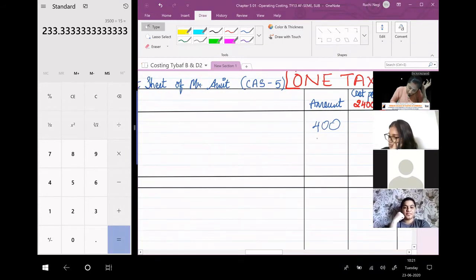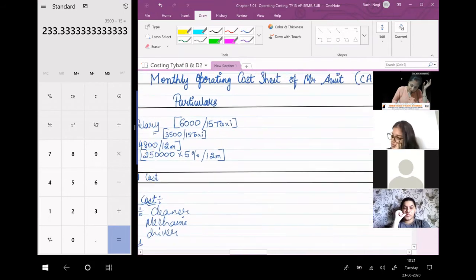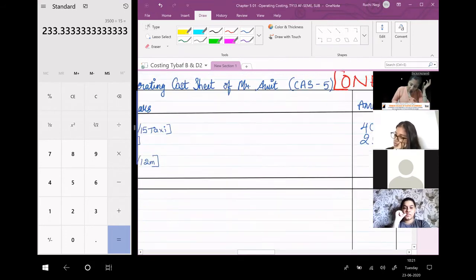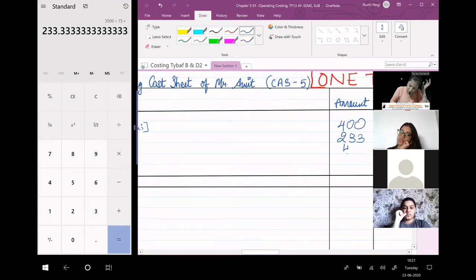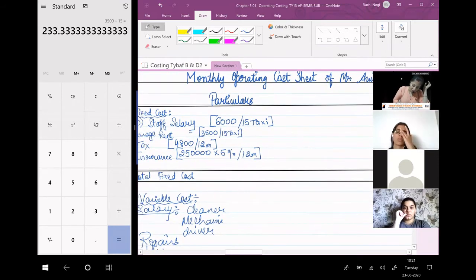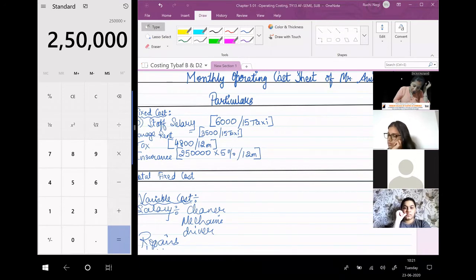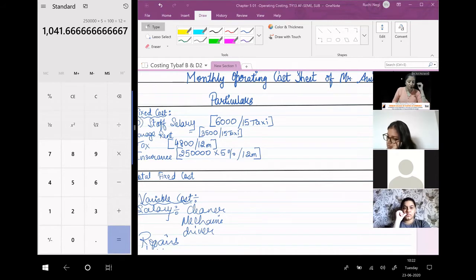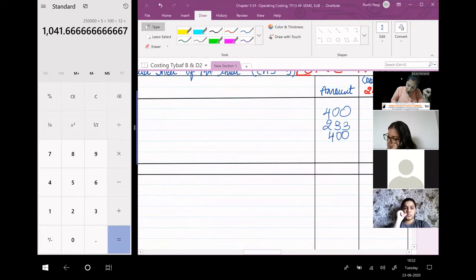Rounded off, students, make it 233. Next, 4,800 divided by 12 months. So it is 400. Next, okay, 2,50,000 into 5%. So 5 divided by 100 divided by 12. So the answer is 1041.6. Round off to 1042.